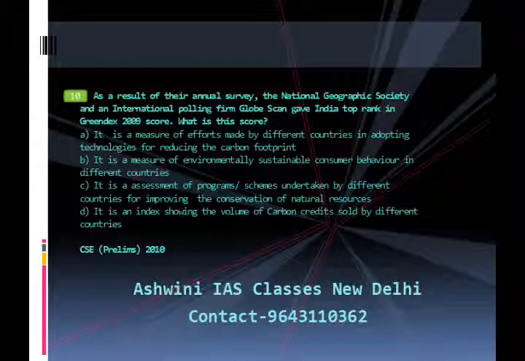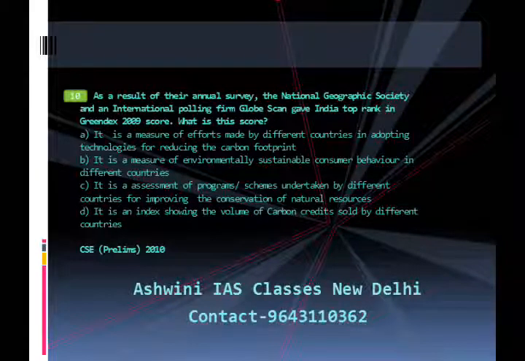The answer is B. That is, it is a measure of environmentally sustainable consumer behavior in different countries. A brief explanation. The National Geographic conducted its inaugural Greendex survey in January 2008. The first Greendex survey of 14 countries around the world ranked average consumers in those countries according to the environmental sustainability of their behavior. Now let us move to question number 11.